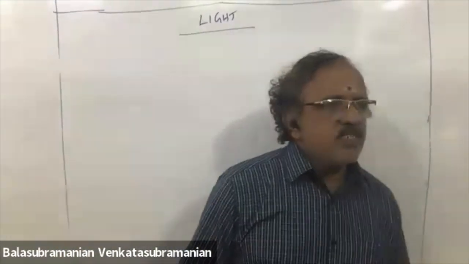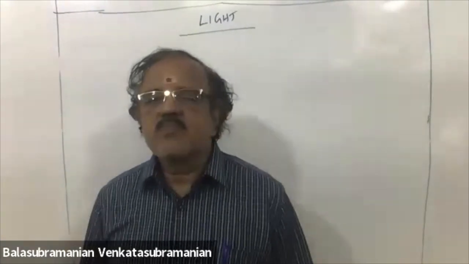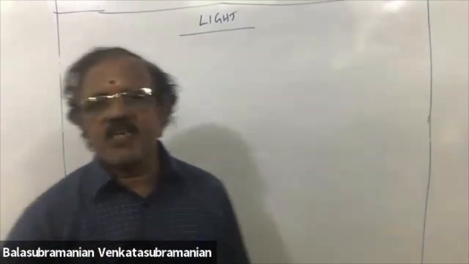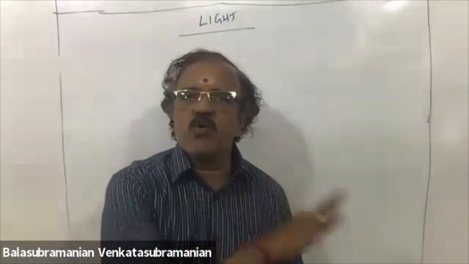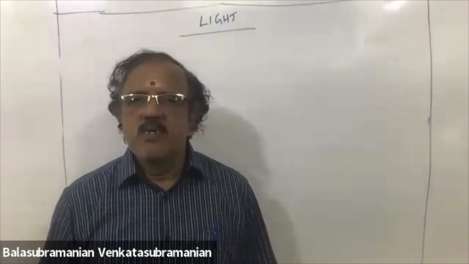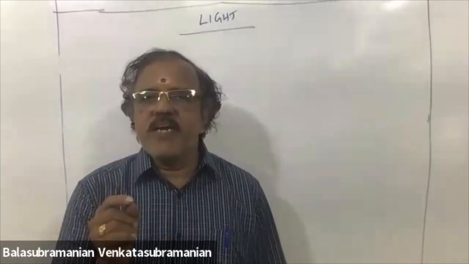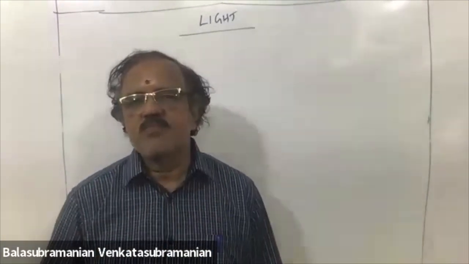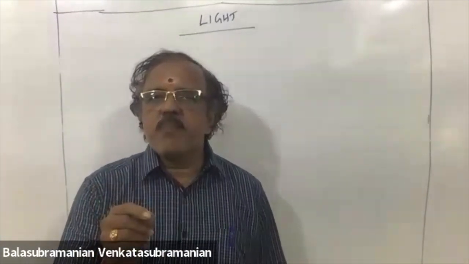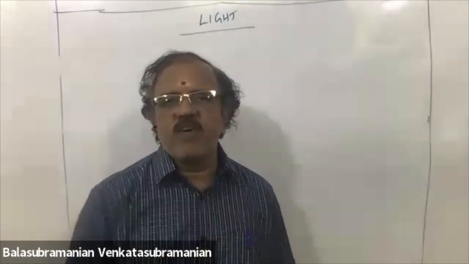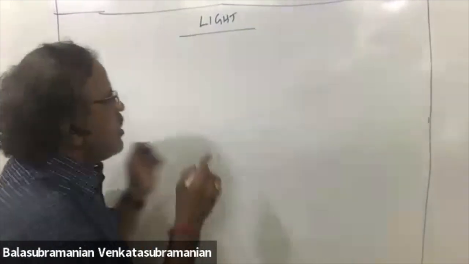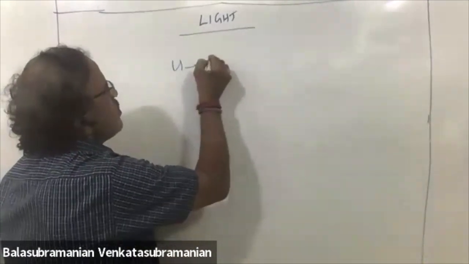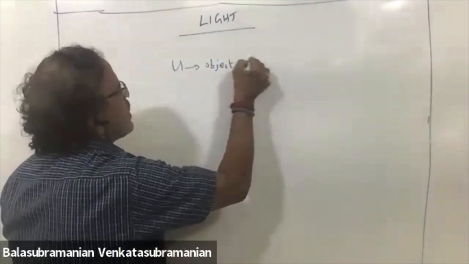Generally, in the case of a mirror, you are placing an object. Object can be placed beyond 2F. Object can be placed at 2F. Object can be placed between F and 2F. Anywhere you keep the object, that object distance we call it as U. This is object distance.